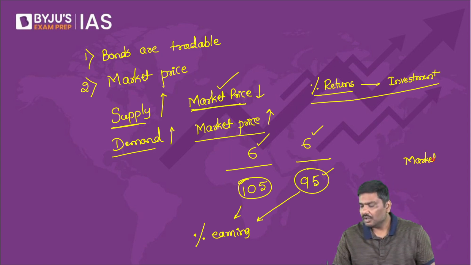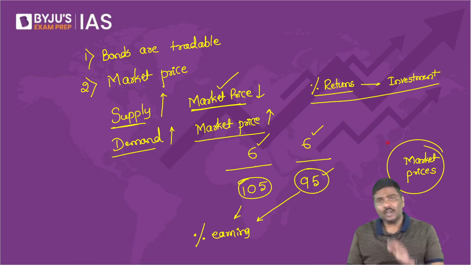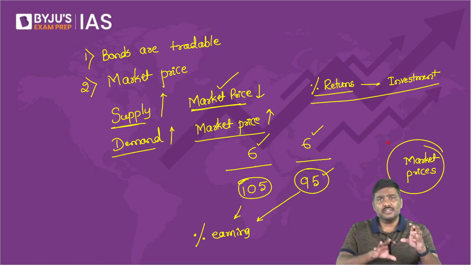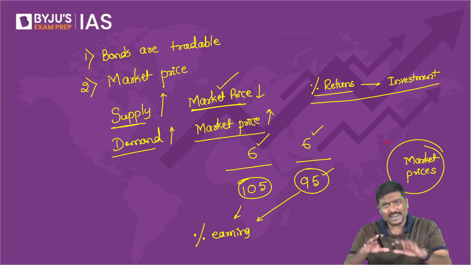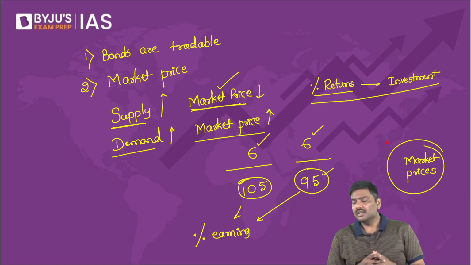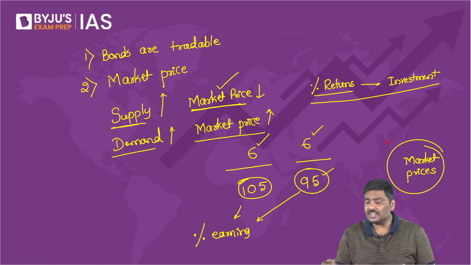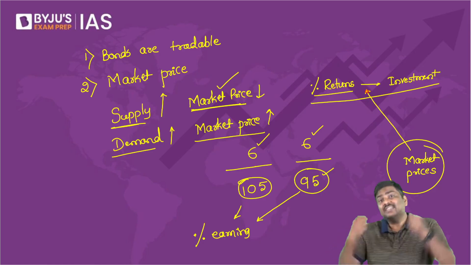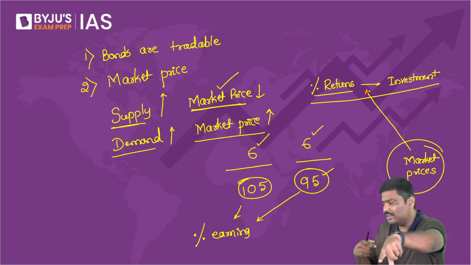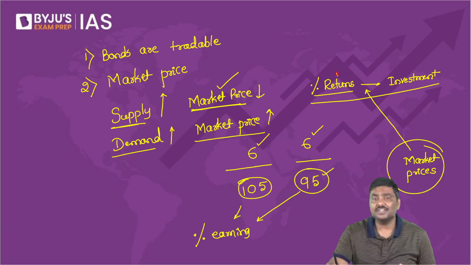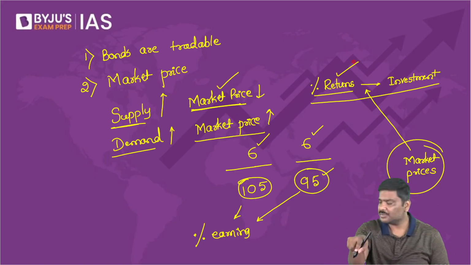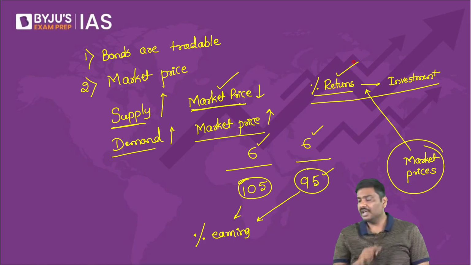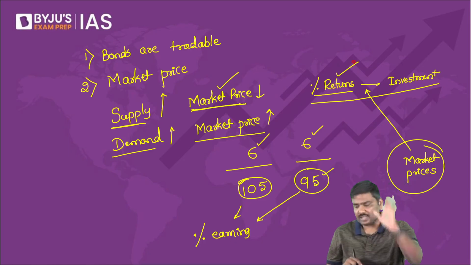Can the market prices of the bonds keep on changing? Of course, yes, market prices will keep on changing. And as a result of the change in the market price, the percentage returns that you are earning on your investment will also keep on changing. Remember this point as well.